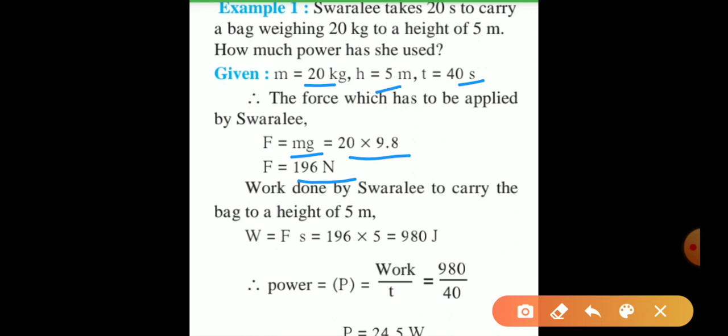Work done by Swarali to carry the bag to a height of 5 meter: W is equal to F into S. Work done we know is force into displacement, which is equal to 196 into 5, which is 980 joule. So power, we know the formula, is work upon time, so it becomes 980 upon 40. This is how we have to calculate.